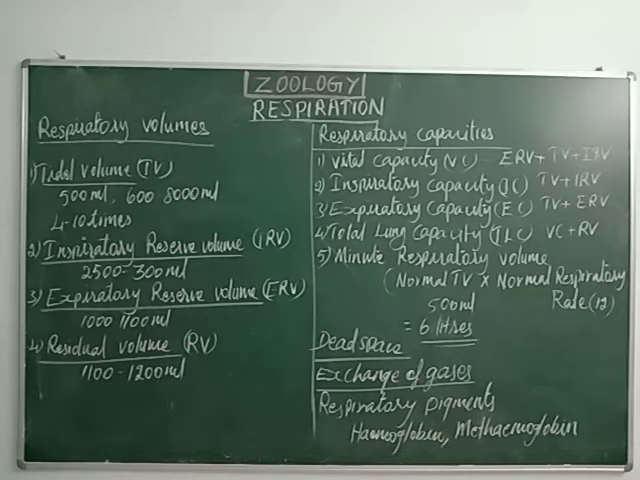Then the next 2-mark question is residual volume. In short, RV. RV means the volume of air remaining in the lungs after a forceful expiration. Once we inhale the air, immediately we exhale or remove the air from the lungs. But even then, a small amount of air remains inside the lungs. This volume is called residual volume. It is approximately 1100 to 1200 milliliters. Hope you all understood, dear students.